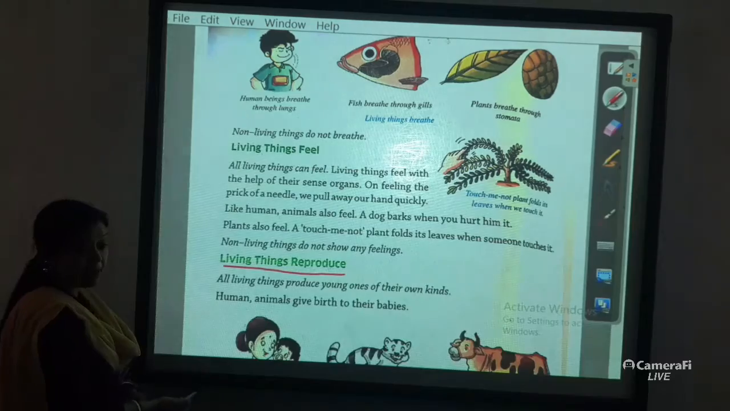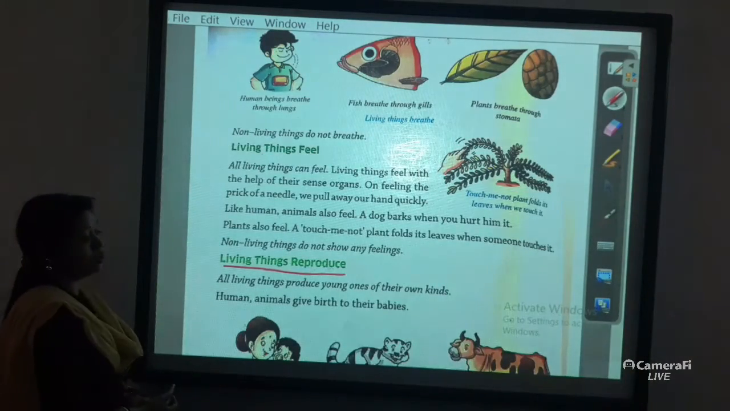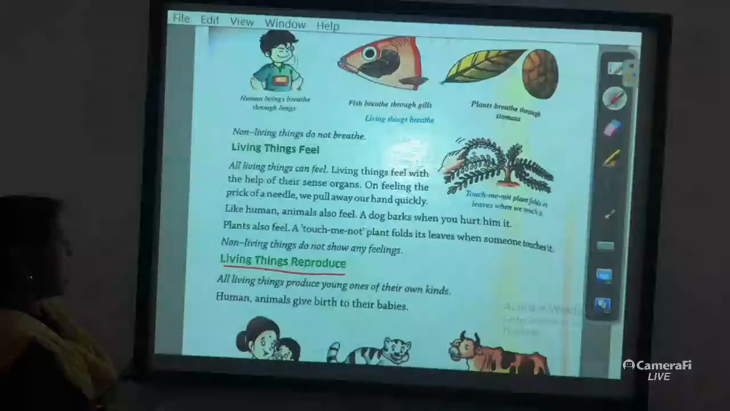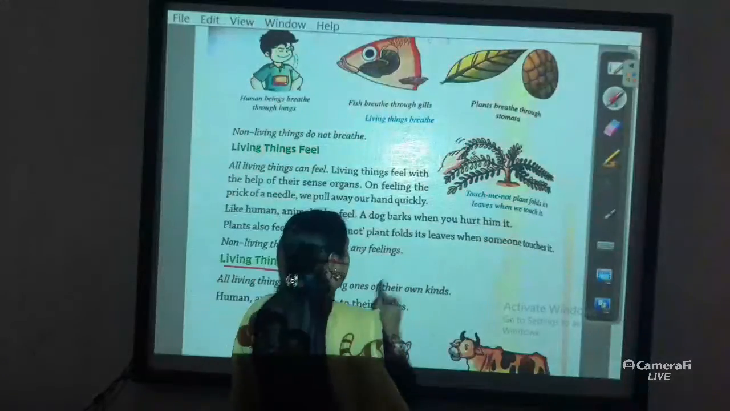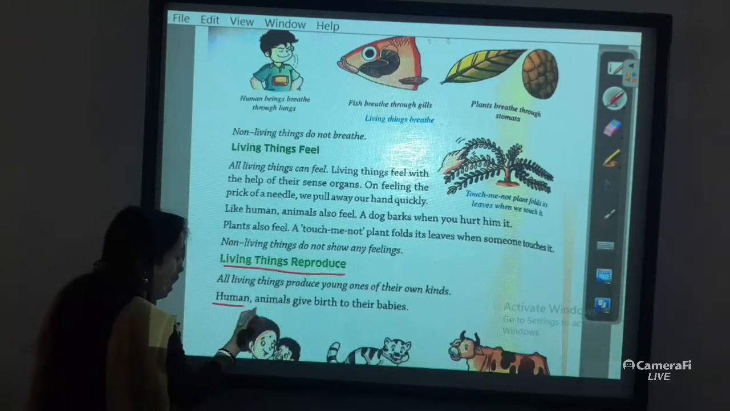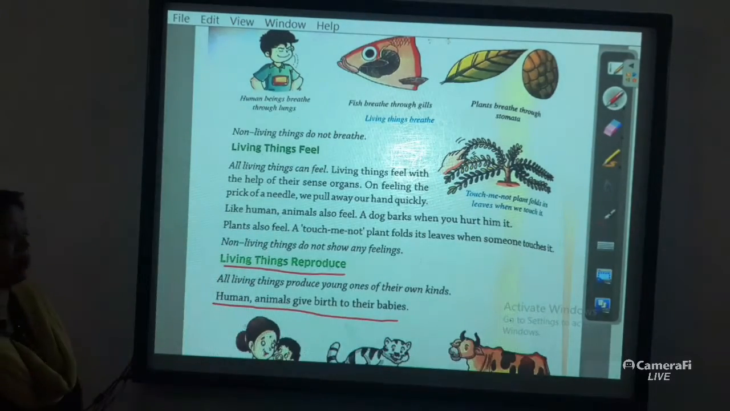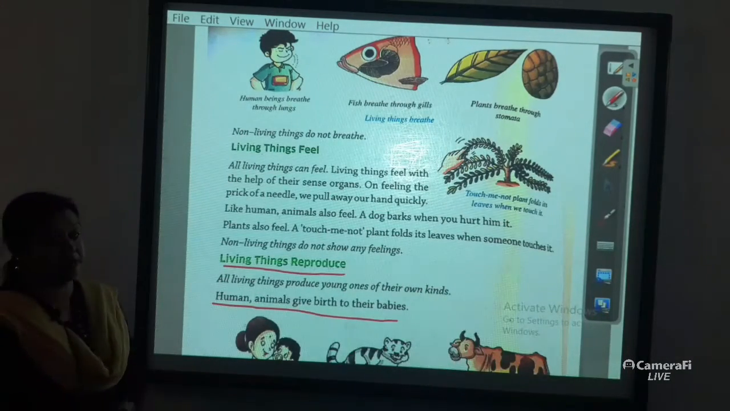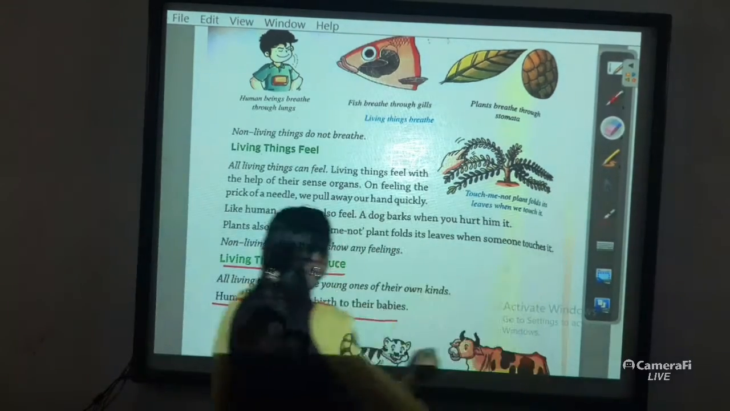As an example, we can say that humans and animals give birth to their babies. Yes, all of you underline this. How do humans and animals complete their reproduction system? You can say the humans and animals give birth to their babies. In this way they complete their reproduction system. Okay. Next example.